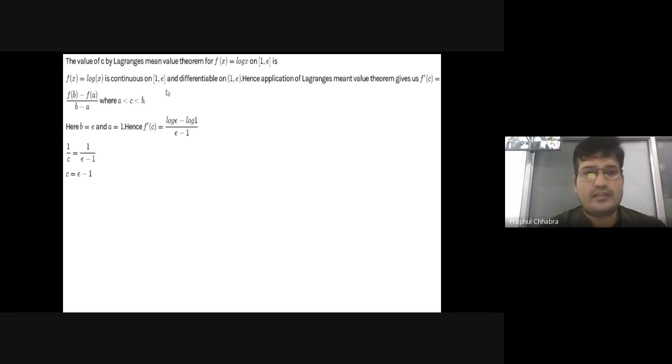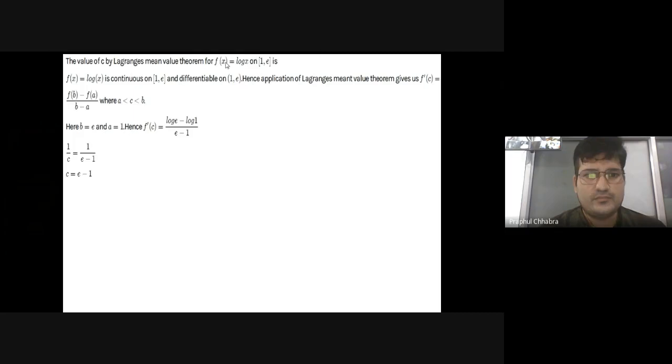For example, we are taking the function f(x) = log x in the interval 1 to e. We know that this function is continuous throughout this interval. We can check it by the fundamental definition of continuity, the mathematical formula of continuity, and by graph as well. So the first condition of Lagrange's mean value theorem is satisfied, that the given function is continuous in the given domain.